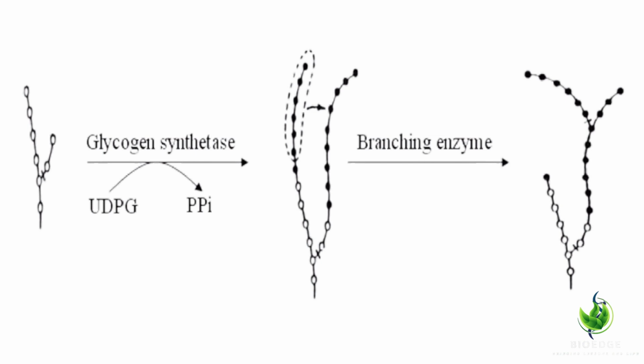This incorporation is facilitated by glycogen synthase, the key regulatory enzyme in glycogenesis. The branching enzyme also plays a crucial role in creating the branched structure of glycogen, ensuring that it is stored in a form that can be quickly accessed when the body requires energy.